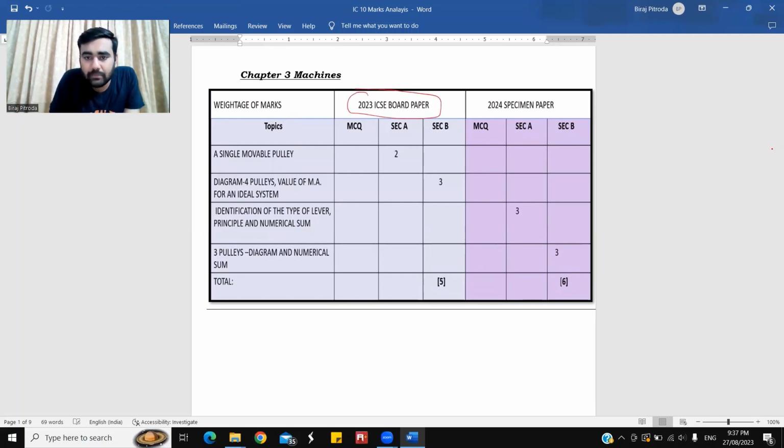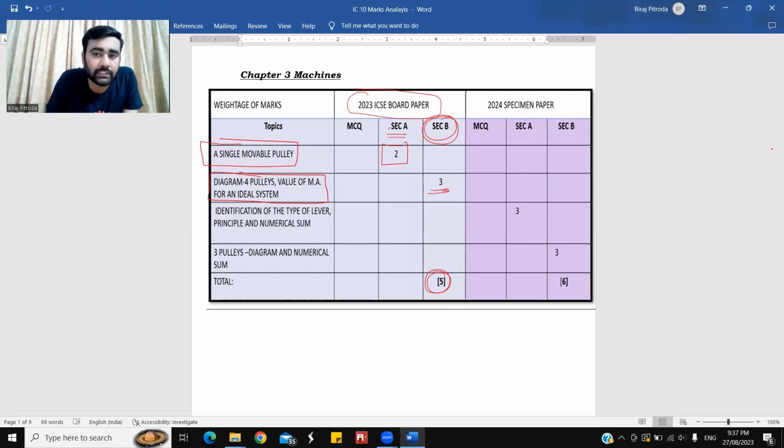2023 board paper. Total weightage is 5 marks. There was no MCQ from this chapter, but there was a question of 2 marks in section A, which is based on single movable pulley. They can give you the diagram, and on the basis of the diagram, they can ask you some questions. Diagram of 4 pulley, that is block and tackle, very important. Very important. Block and tackle system ka diagram was seen in section B for 3 marks.